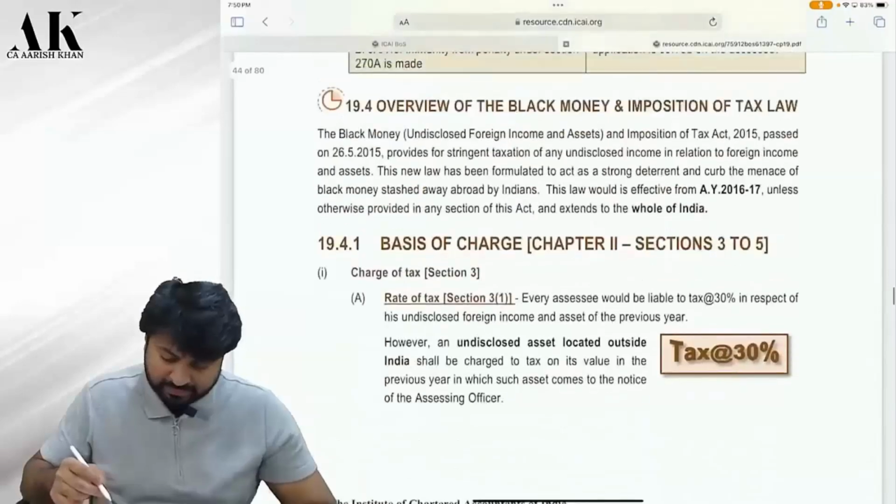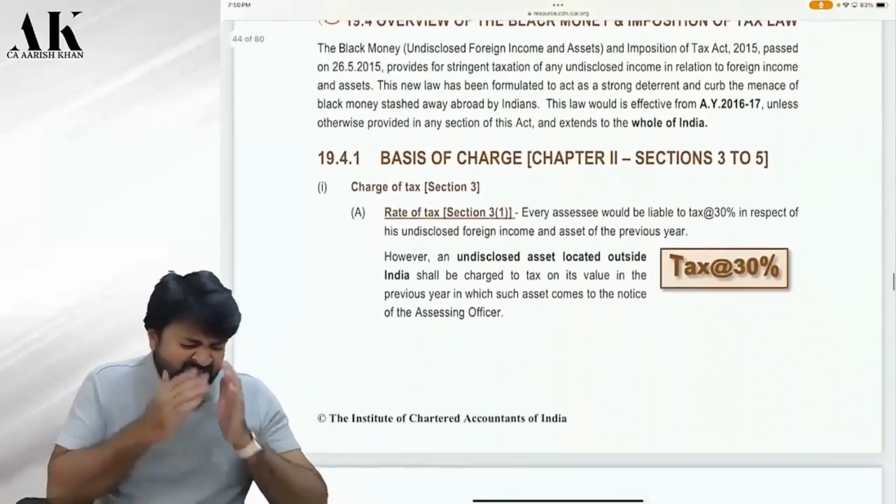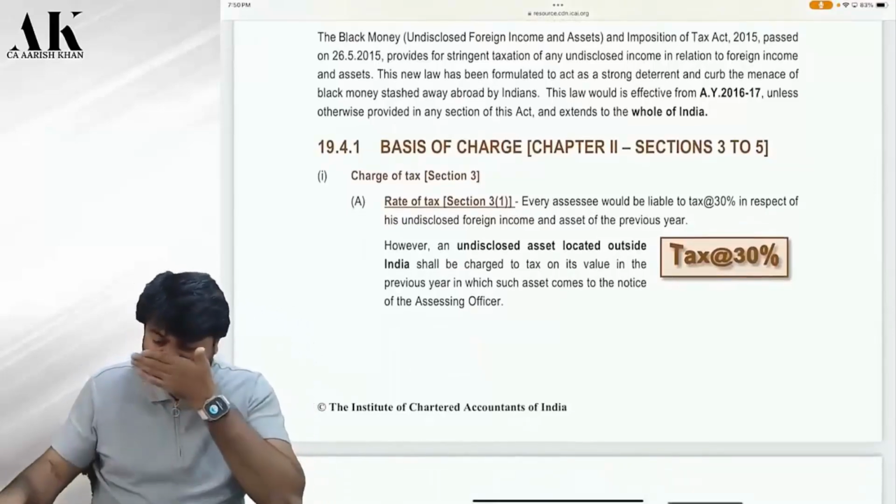If you come to page number 19.44 of ICI material, you will find black money law over here.